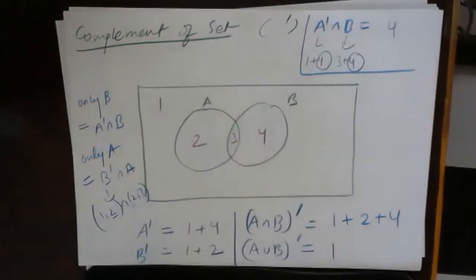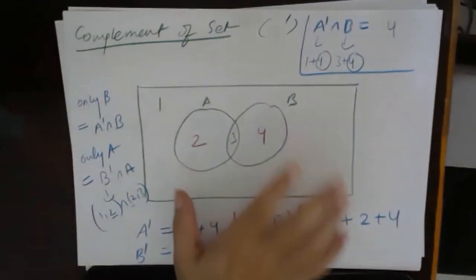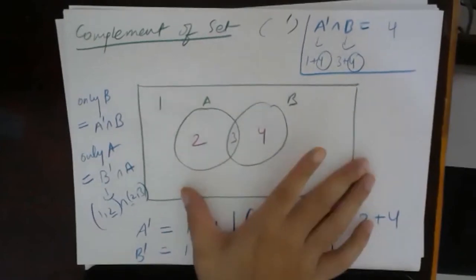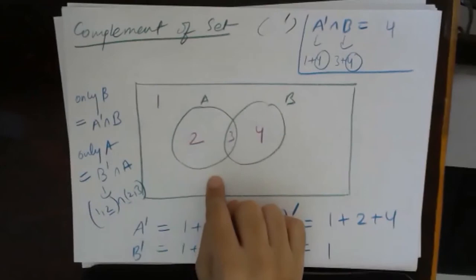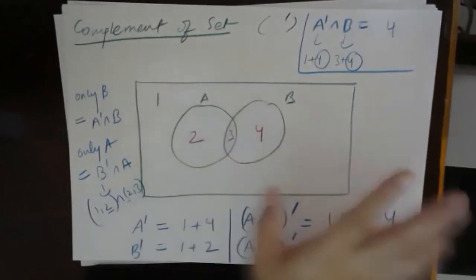Fine. So this was complement. Complement means except that part, everything else. Everything else means only from the universal set. Suppose this is a universal set of ice cream. If I am talking about a set A inside, suppose set A has vanilla.